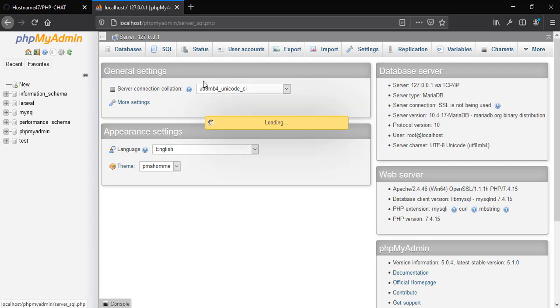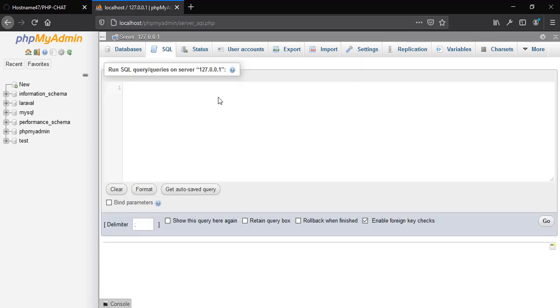Let's open the SQL section and let's create a database. Create database chat. So here also you need to name your database chat, because we use this chat in our connection and in the config file and configurations. So it's important to name your database chat.